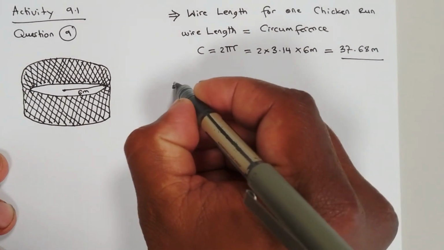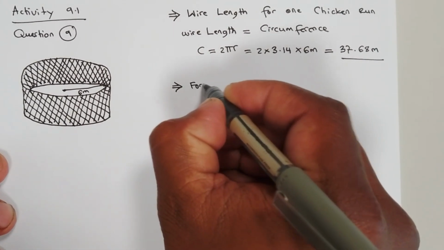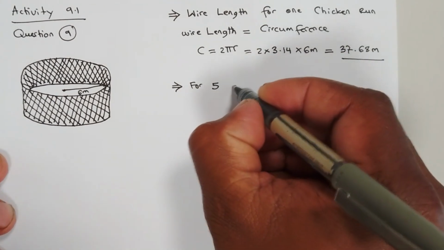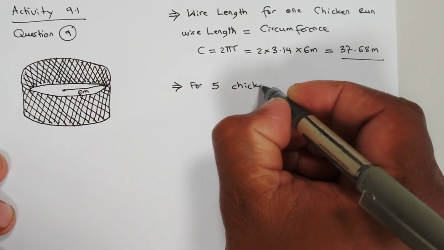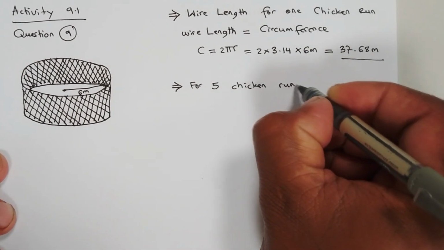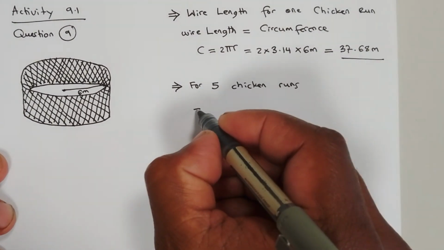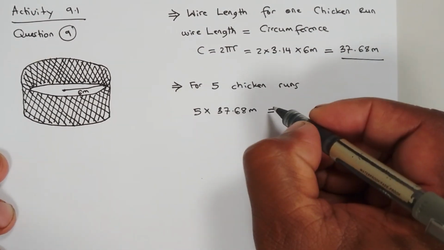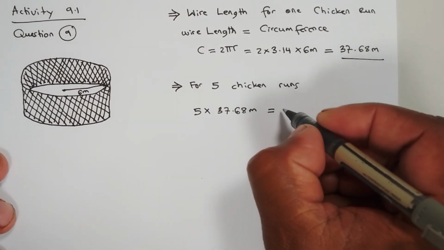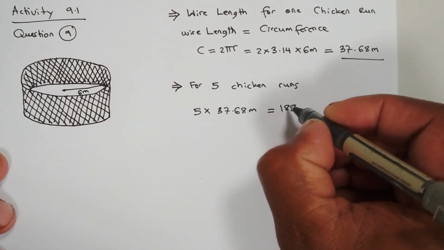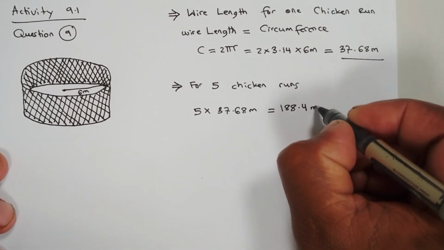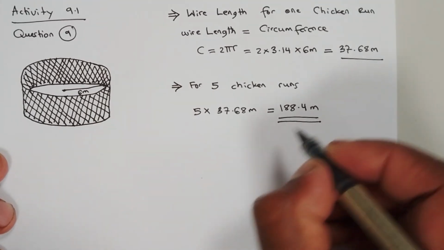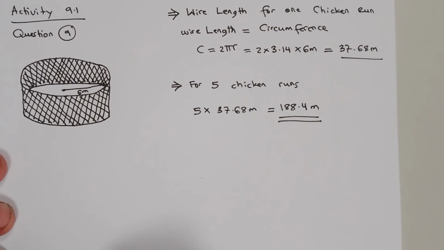Now from what we know, that value is just the length for that wire mesh. The question is asking for the length of wire mesh for 5 chicken runs. So it's simple, all we do is multiply that length by 5 to get a total length. And there you go. That's the total length of wire Mr. Akeem needs.